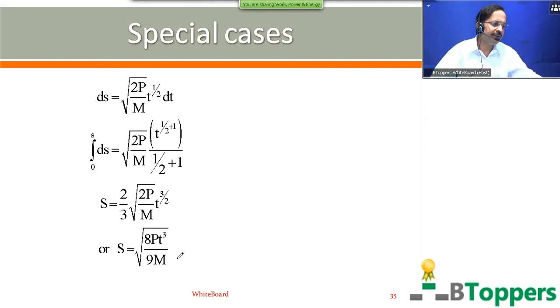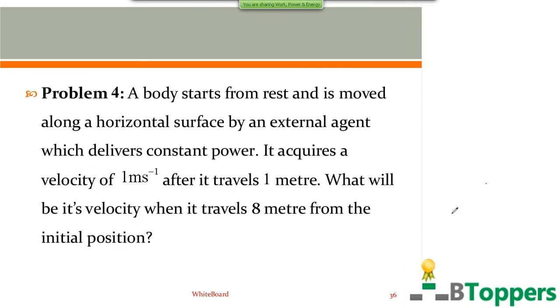Next I am going to show you one problem based on this discussion. See the problem 4. The problem 4 is based on the same special case which I have just now discussed, that is case 4. Therefore, I am going to use the conclusions of case 4 to solve this problem.